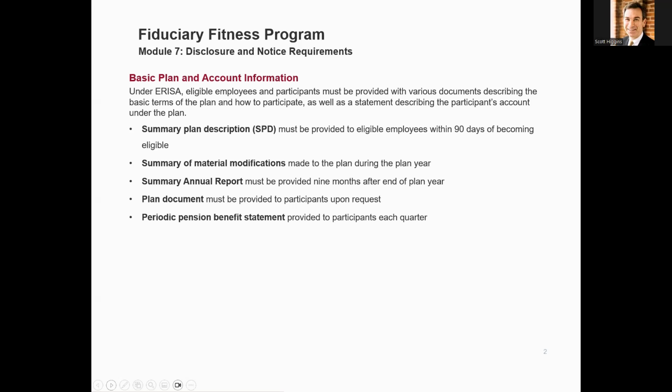First is a summary plan description, and an SPD is a plain language summary to be provided to all eligible employees within 90 days of becoming eligible. Summary of material modifications made to the plan during the plan year. Summary annual report is a summary of the information contained in the plan's Form 5500, and it must be provided 9 months after the end of the year. Plan document must be provided to all participants within 30 days of request, and a periodic pension benefit statement must be provided each quarter.